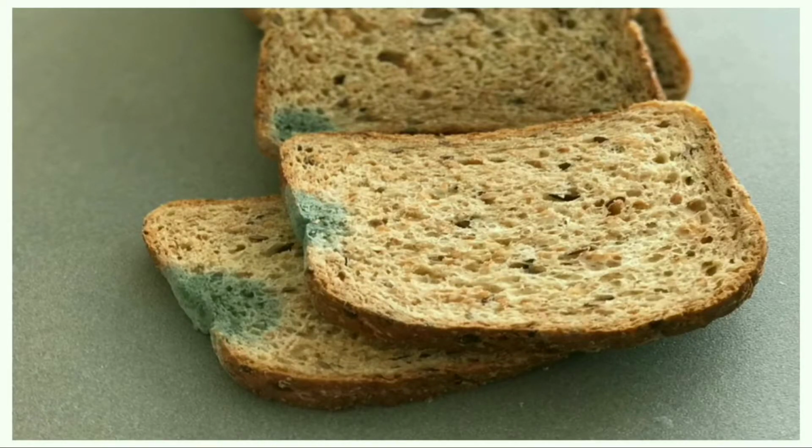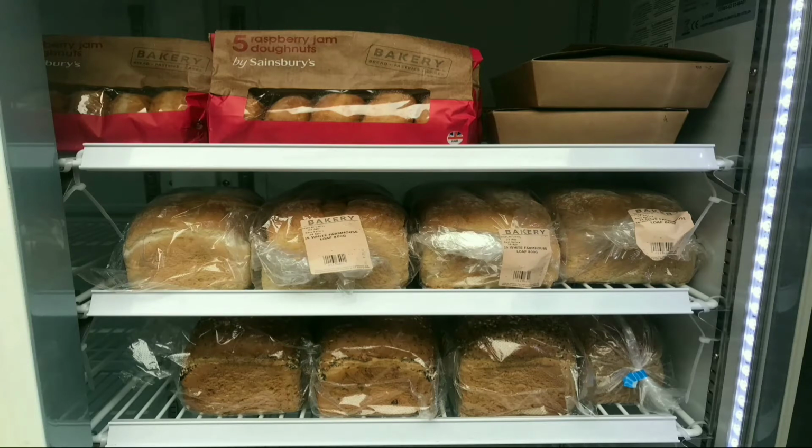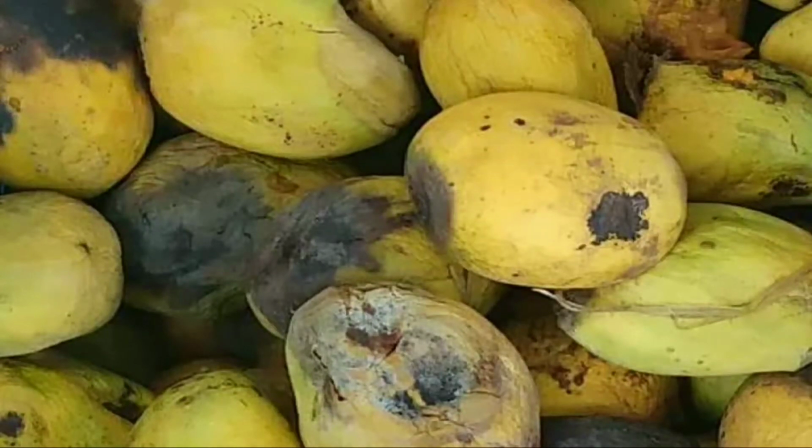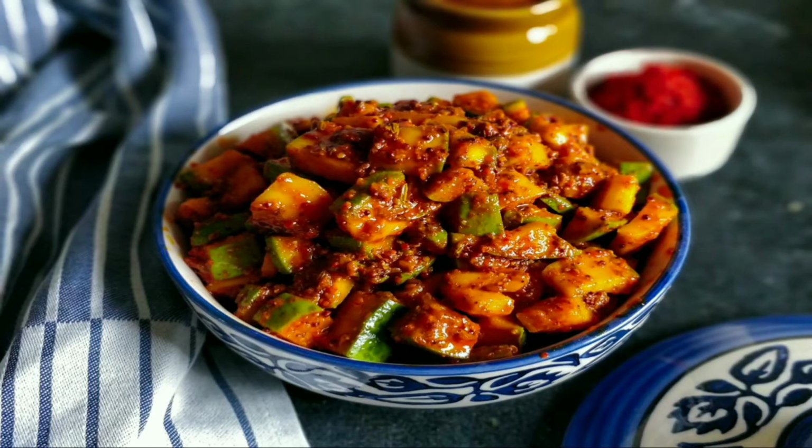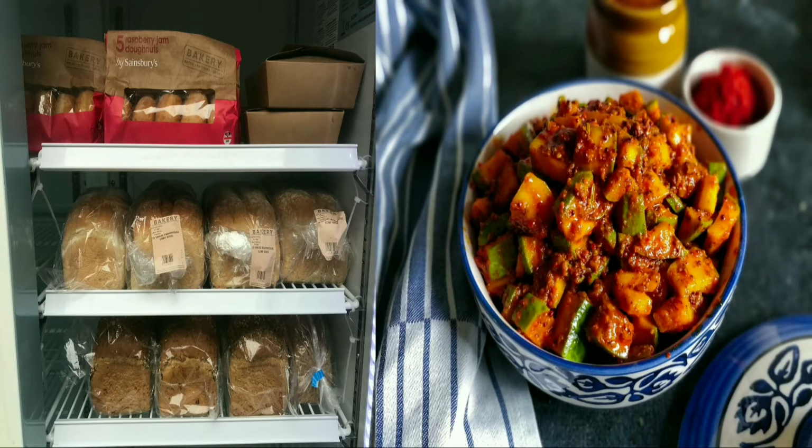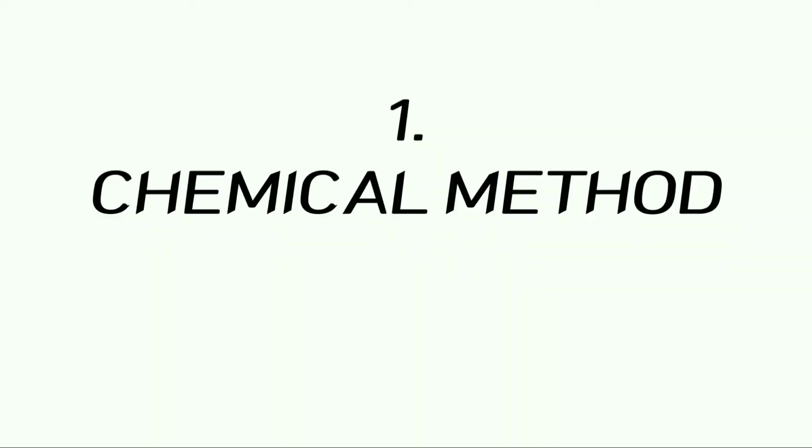Food preservation. You know that bread left unused under moist conditions is attacked by fungus. But if you keep the bread in the fridge, then we can prevent the attack of fungus. You know that mangoes get rotten if you do not eat them for a few days. The mango in a pickle does not get spoiled even if it is kept for a long period of time. This is because refrigerating and pickling are food preservation methods. Now, let's learn about some of the food preservation methods.